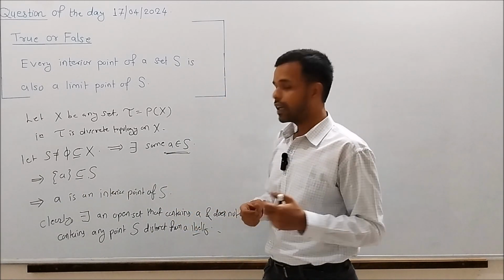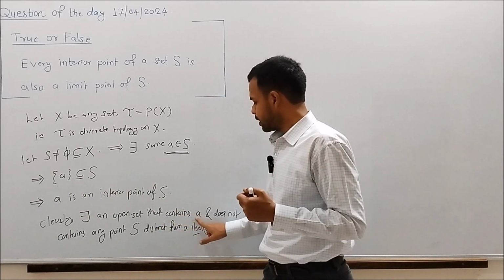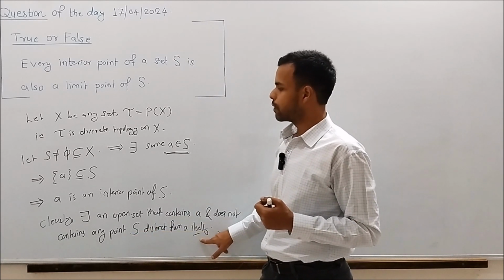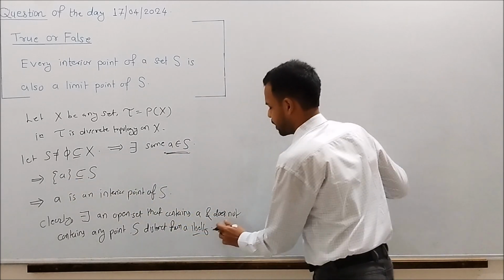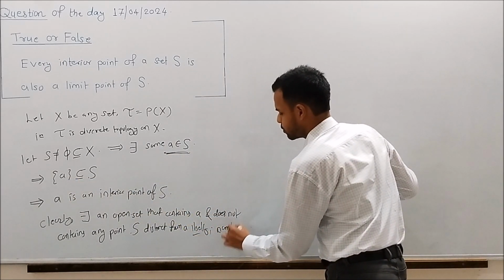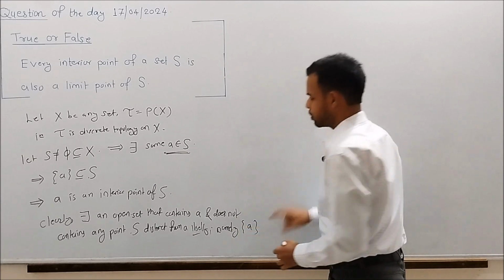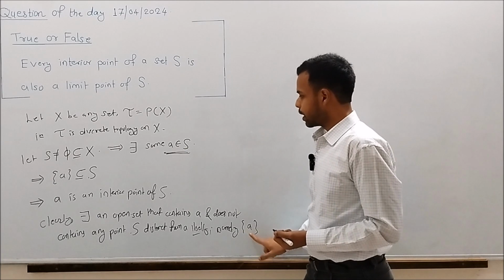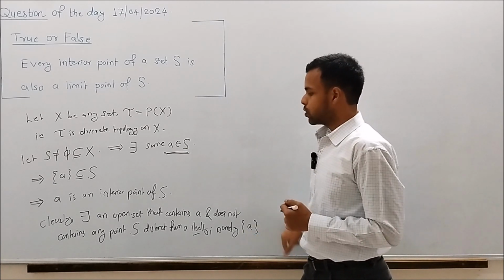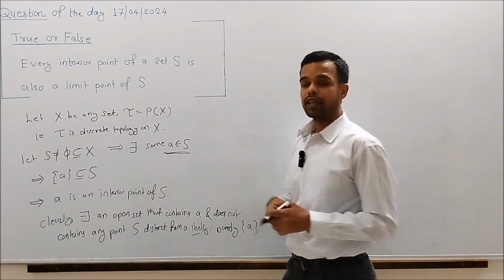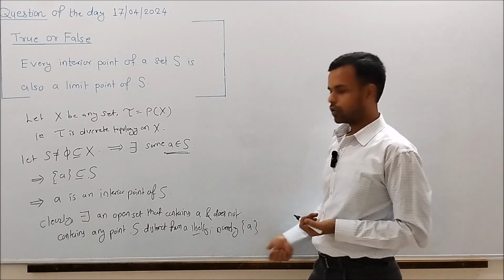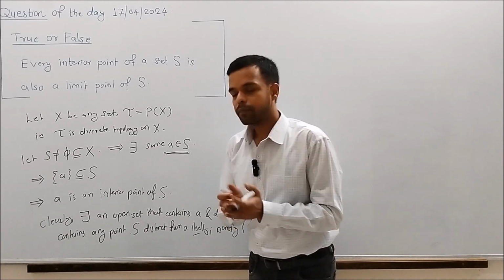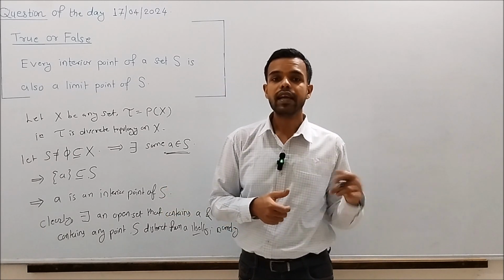But clearly here there exists an open set that contains the point A but does not contain a point of S distinct from A itself, and that open set is the set containing A. Because this belongs to tau, it is an open set, and it contains point A and does not contain any point of S distinct from A itself. So there exists a neighborhood of A which does not contain a point of S distinct from A itself.